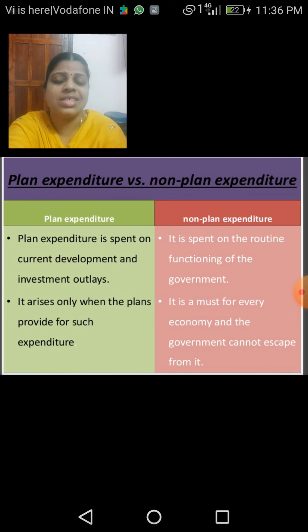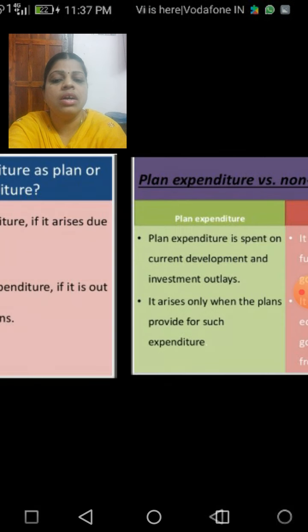These are the two types of expenditure, plan expenditure and non-plan expenditure.